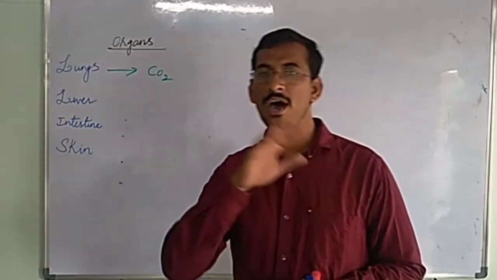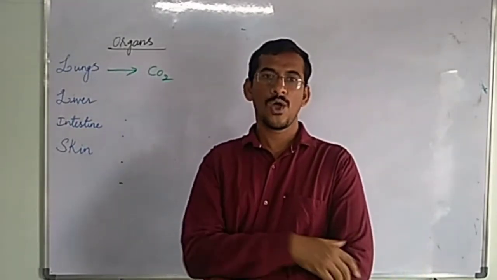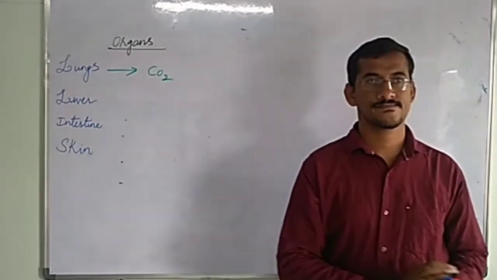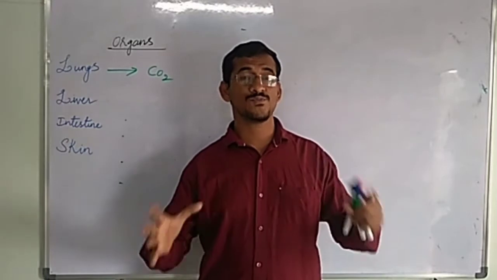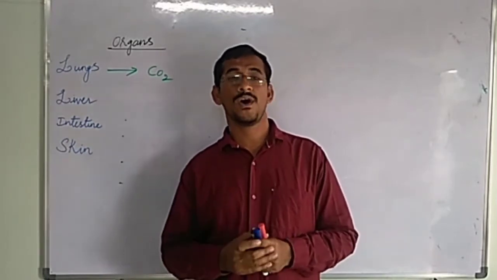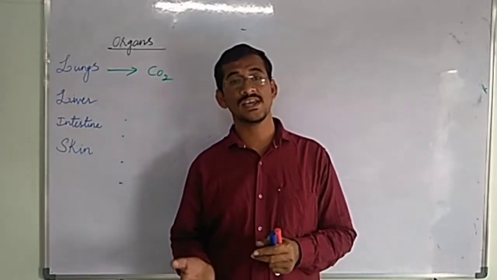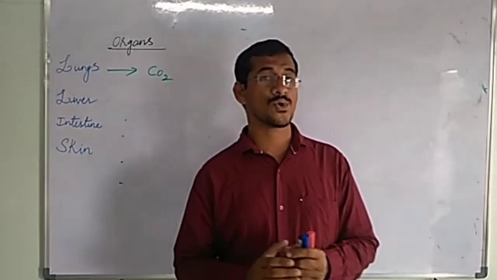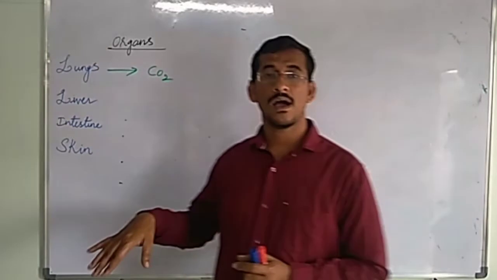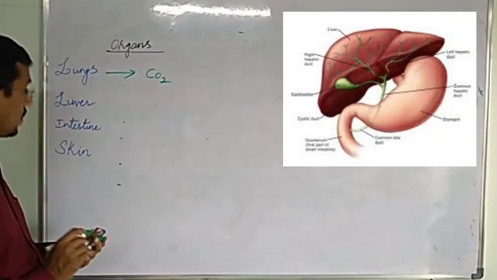So new RBC will come from the bone marrow, and old RBC will die. Whatever is broken down after the death of RBC, urochrome, biliverdin, bilirubin, all these waste are produced. So urochrome comes out through urine.